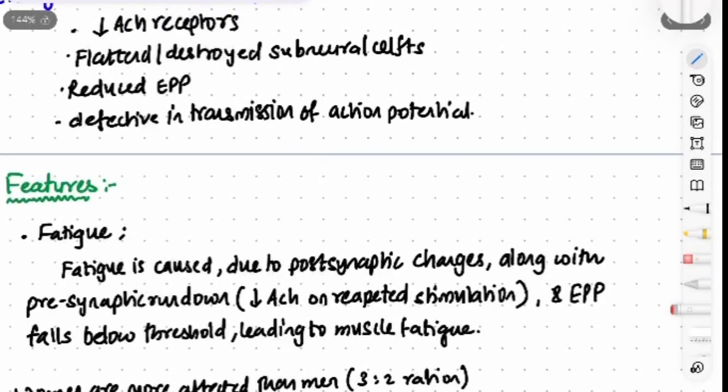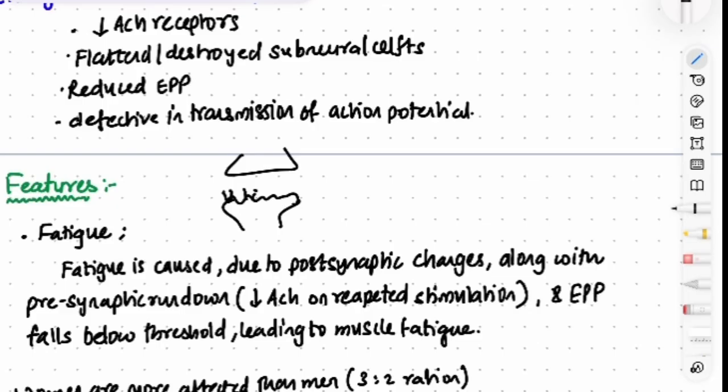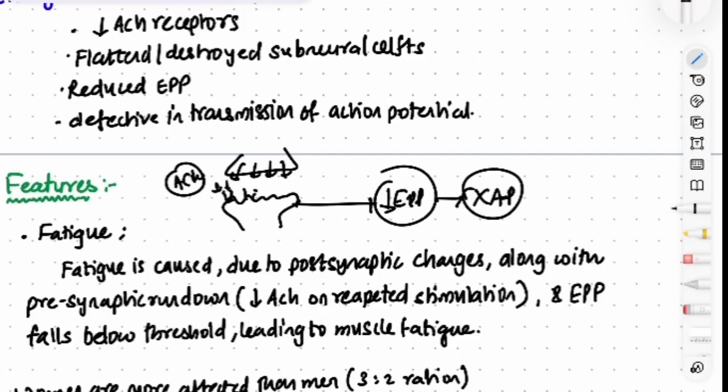So the main important point to note in this fatigue is, see, understand the concept. There is something called the presynaptic membrane, right? There is the synaptic cleft and there is the postsynaptic membrane. What exactly happens is there is a decrease in the number of acetylcholine receptors, right? So this acetylcholine is synthesized from here, it is released from here, but acetylcholine cannot bind to the receptors. Why? Because there are a decreased number of receptors and there are no junctional folds. Due to this, there is reduced end plate potential and there is no action potential, leading to fatigue.